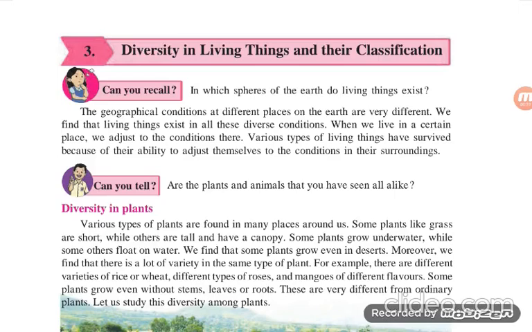We are studying in the 5th standard. Many types of spheres are there: troposphere, stratosphere, mesosphere, thermosphere, and exosphere. You have already studied it, and all these living things exist in the troposphere only. The geographical conditions at different places on the earth are very different. We find that all the living things exist in all these diverse conditions.